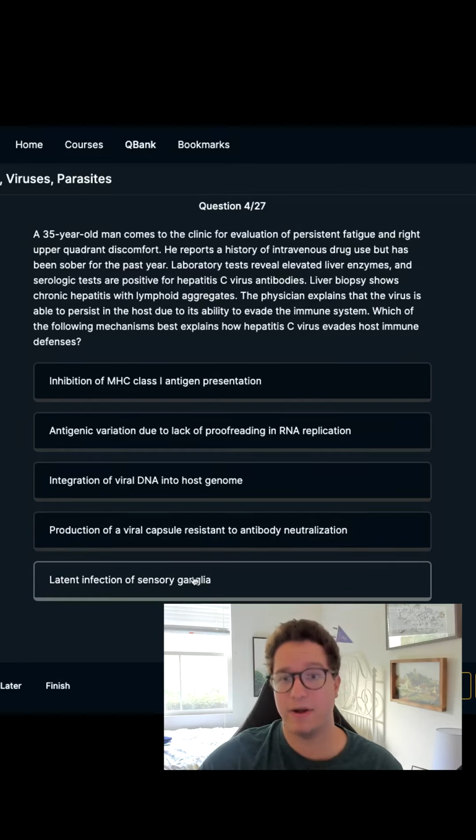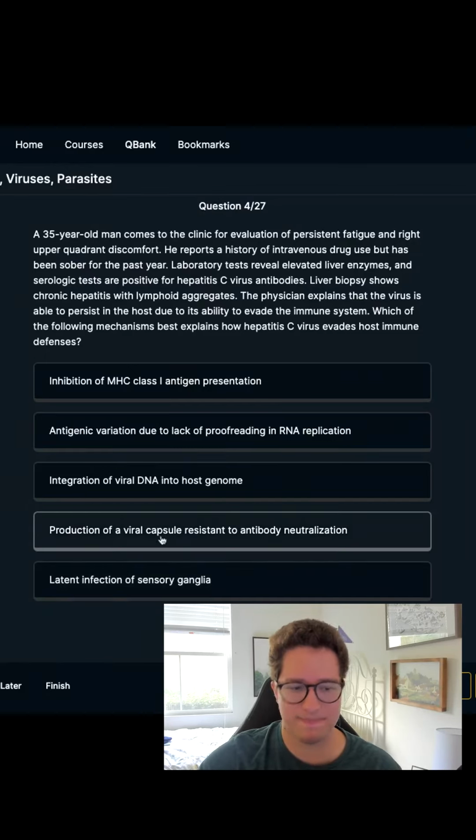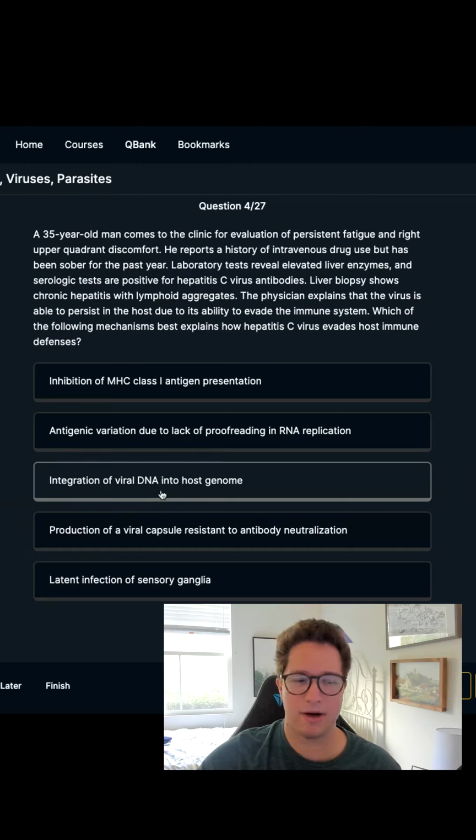And then last but not least, we have latent infection of sensory ganglia. I remember this one, varicella does this. This is how it causes shingles. And I want to say tetanus, but I'm sure on varicella. So it's not this one. Capsule, again, more for pathogenicity and not necessarily evasion. Not really integration, this is HIV.